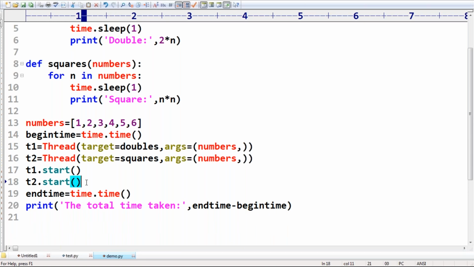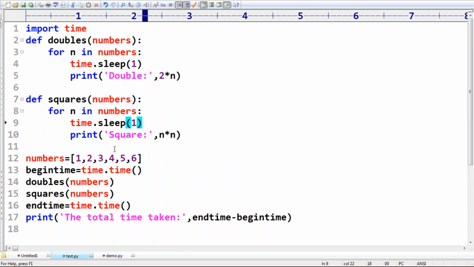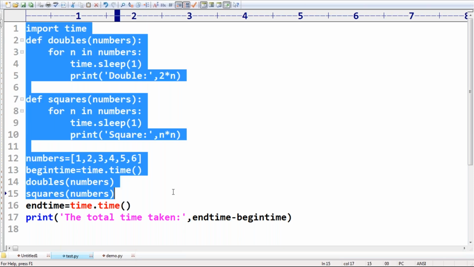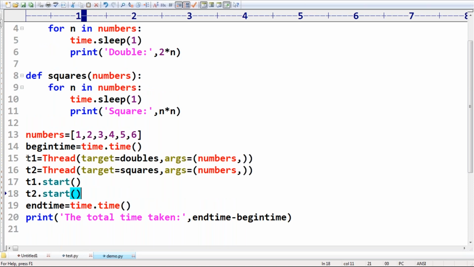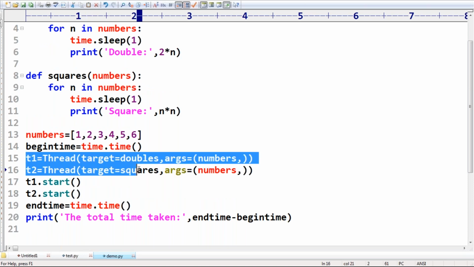But one small thing. Can you please tell? Observe very carefully, sir. In this program, how many threads are there? Observe the code I'm showing. Only one thread. That thread is nothing but the main thread, in the first program. But now I rewrote the same program with the multi-threading concept. How many threads are available? Three threads. Two child threads are there, and one more thread is the main thread.